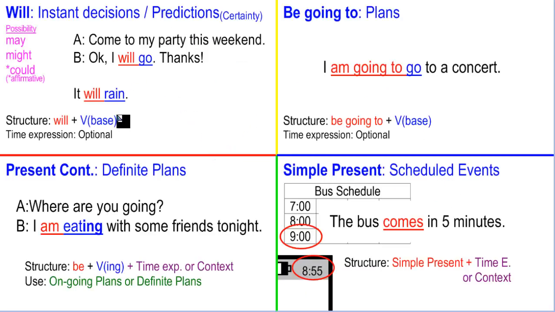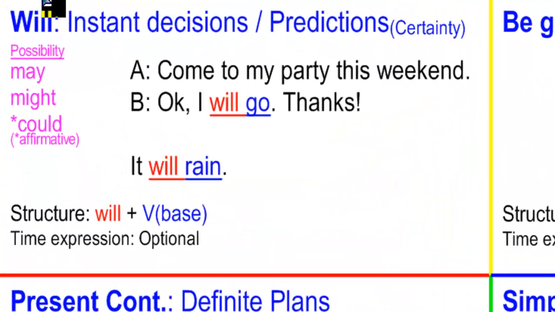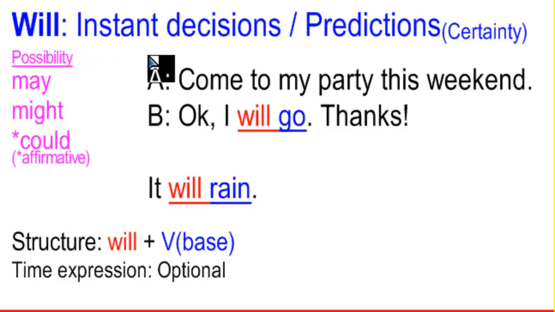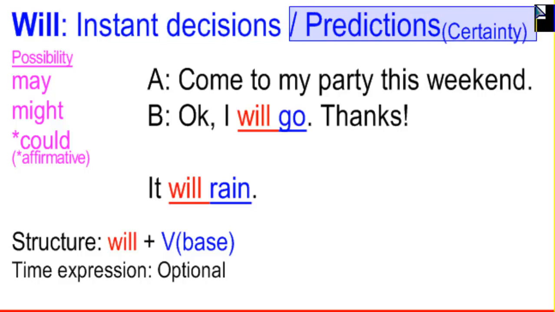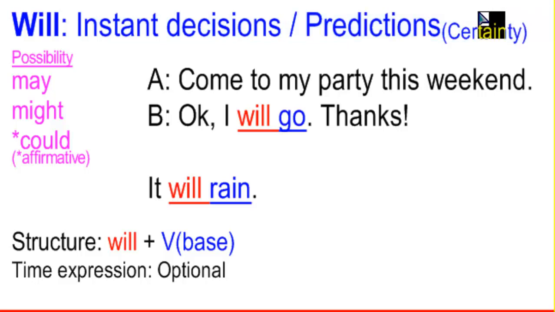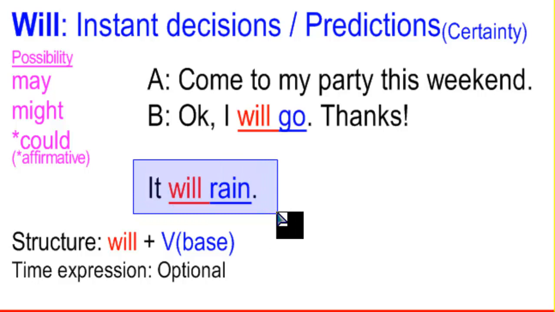Let's check all of the different ways we can talk about the future. Okay, first of all, we have this part. We can use will to talk about the future. Remember, you can use will for instant decisions or for predictions. But remember, with these predictions, you're expressing certainty. Okay, I will go. It will rain. I will go is an instant decision. It will rain, it's a prediction.